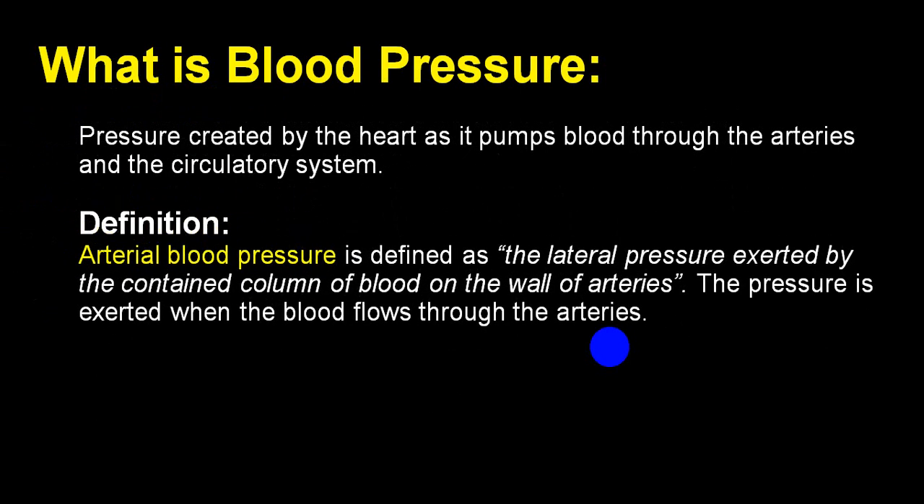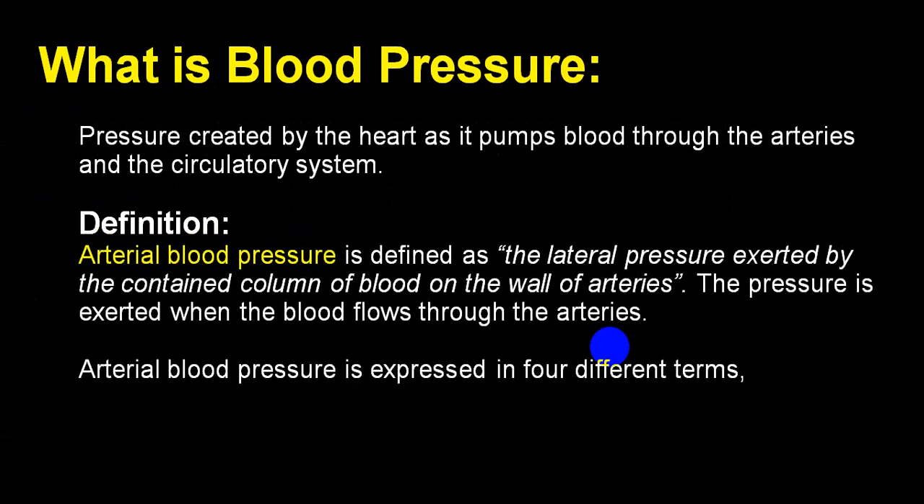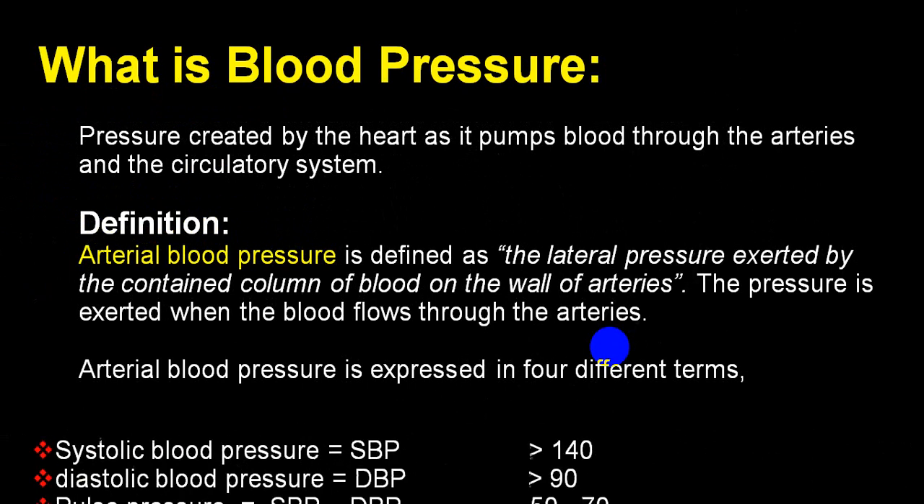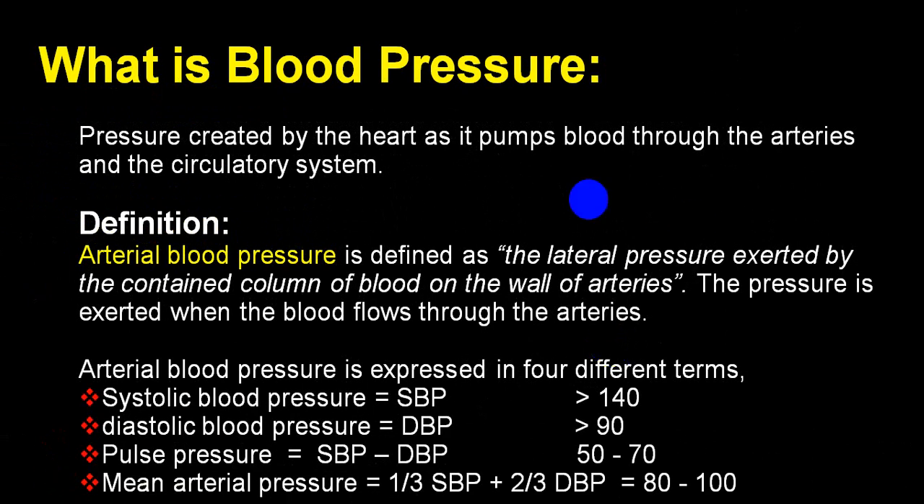So same thing is mentioned here. So arterial pressure is expressed in 4 different terms. I already mentioned systolic blood pressure, diastolic blood pressure, and when you get the difference between systolic and diastolic, we call that as a pulse pressure. So pulse pressure is a difference between systolic and diastolic.